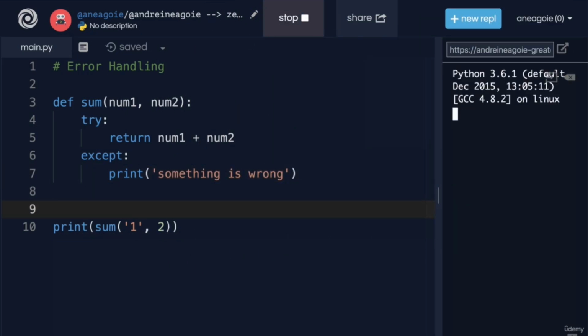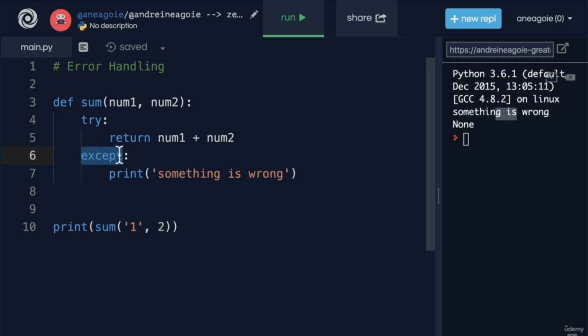If I run this, I get something is wrong. But here's the problem. By just doing except with no exceptions, as a programmer, I'm reading this and I don't really know what actually went wrong, because it could be so many things.